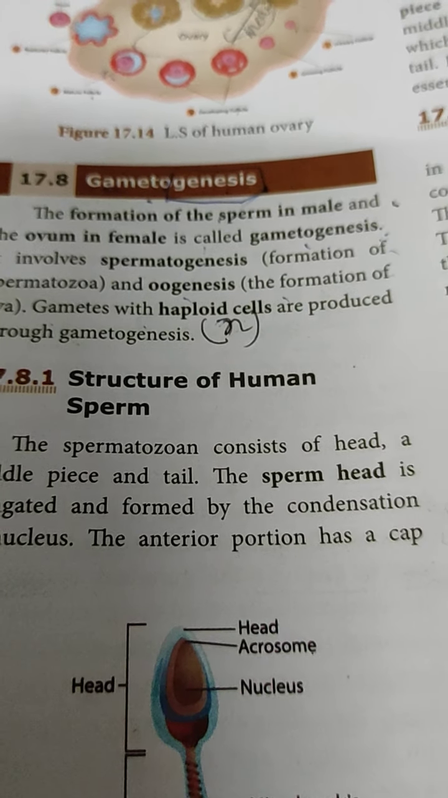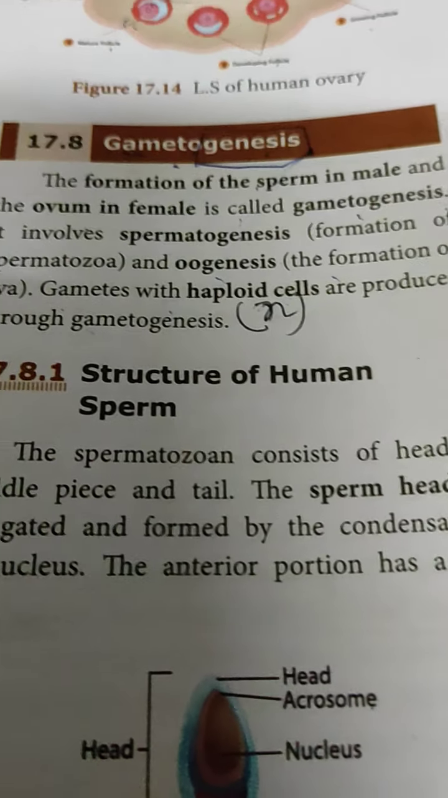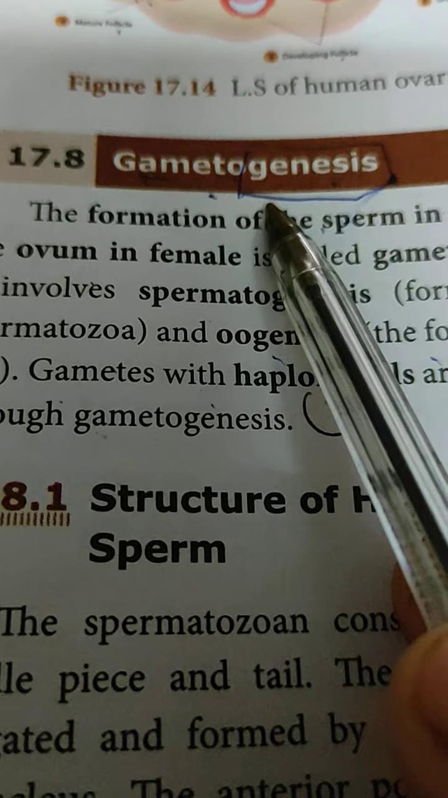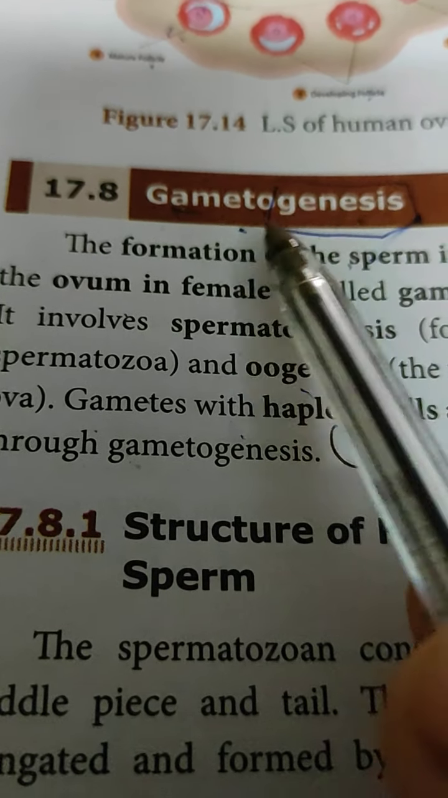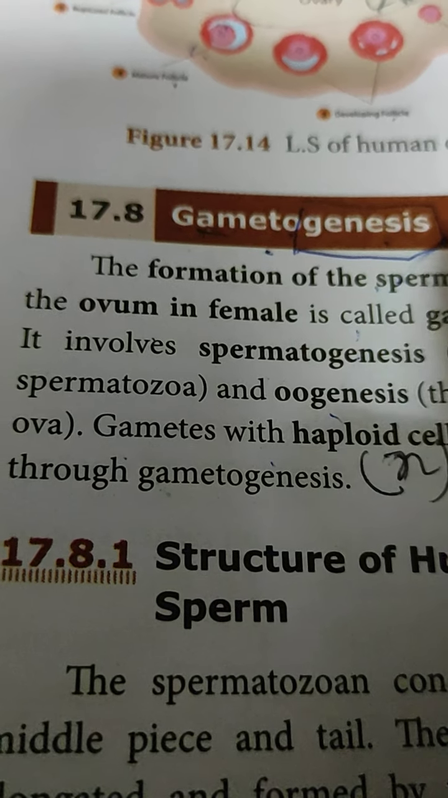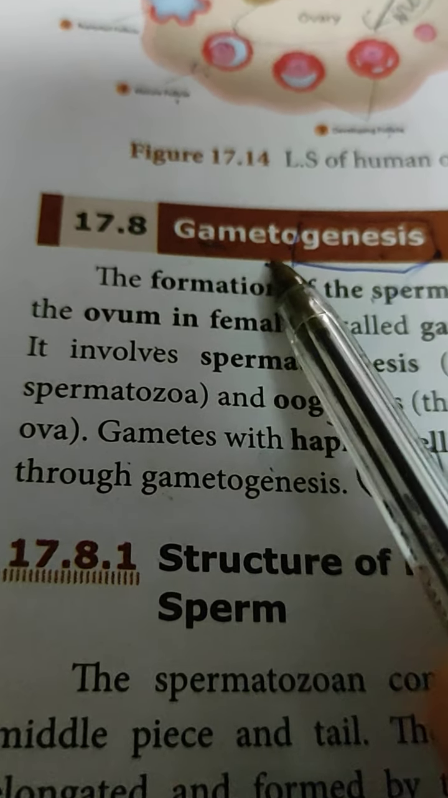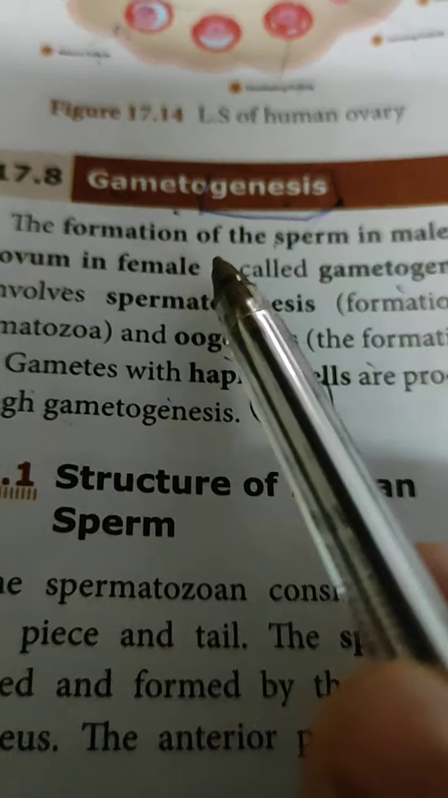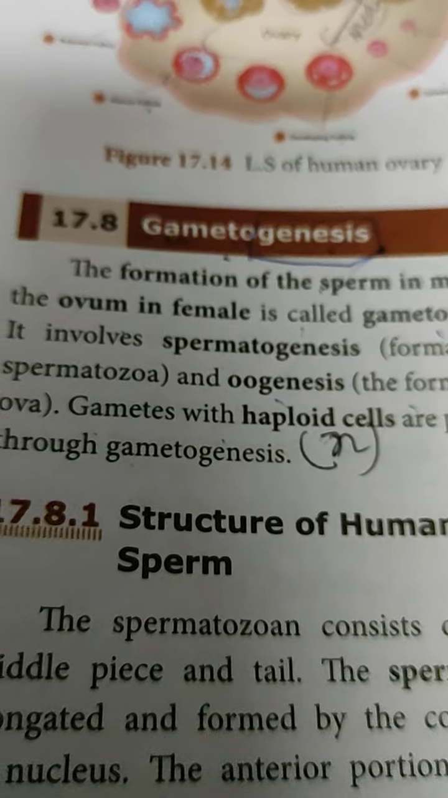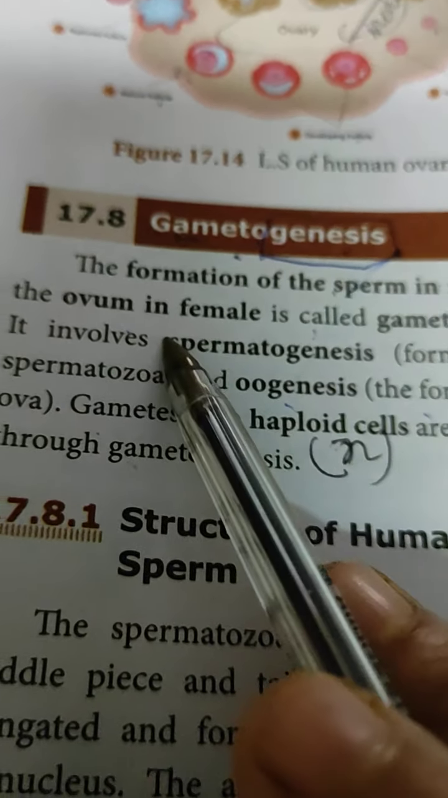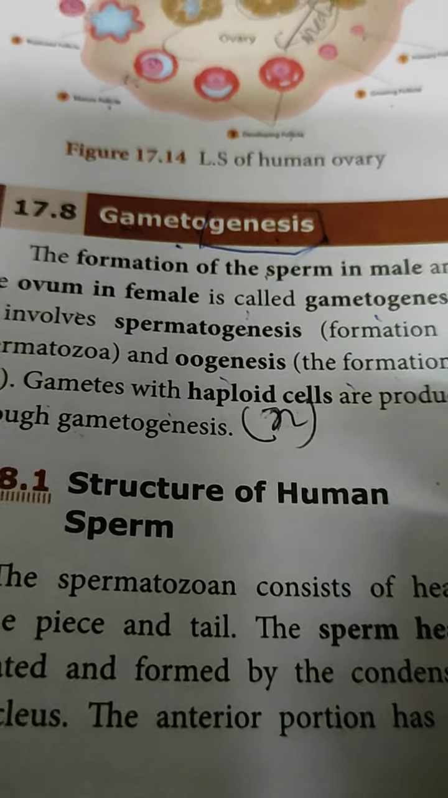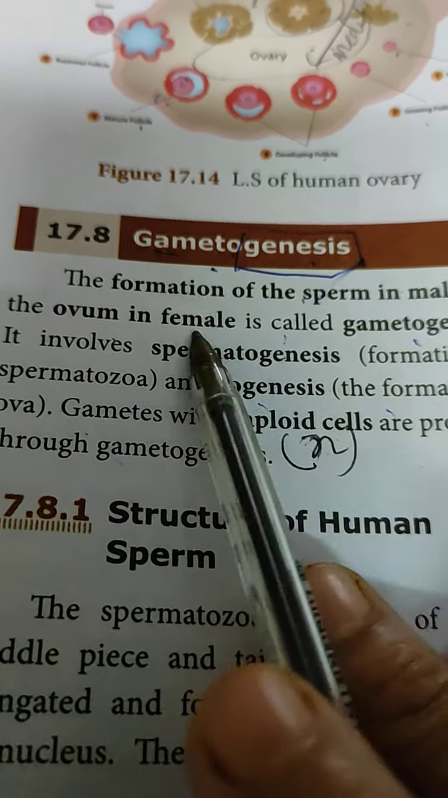The process of production of gametes by the reproductive organs, both testes and ovary, is called gametogenesis. What is the meaning of this word gametogenesis? Genesis means the process of formation or production of gametes. That's why the process of formation of sperm in the male reproductive organ, the testes, and ovum in the female reproductive organ, the ovary, is called gametogenesis. It is of two types.